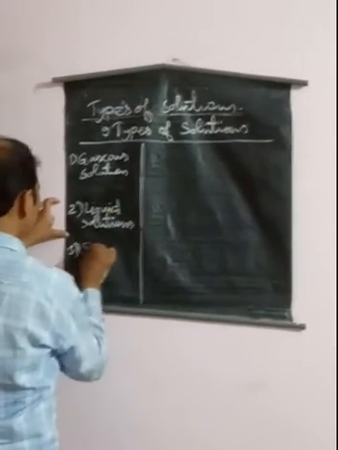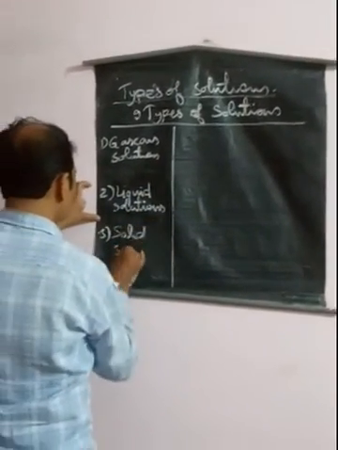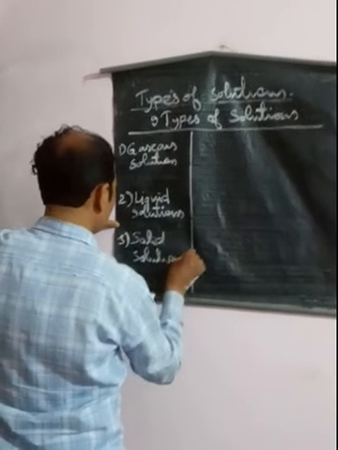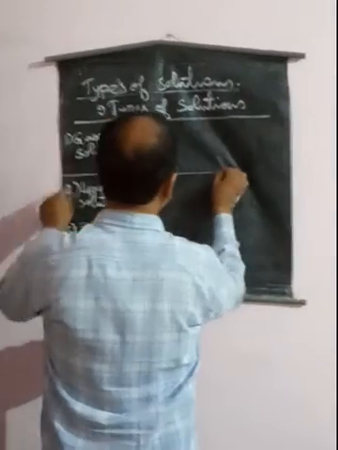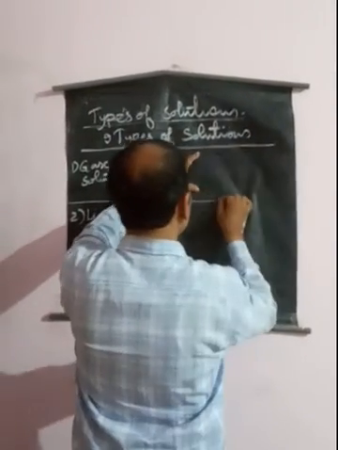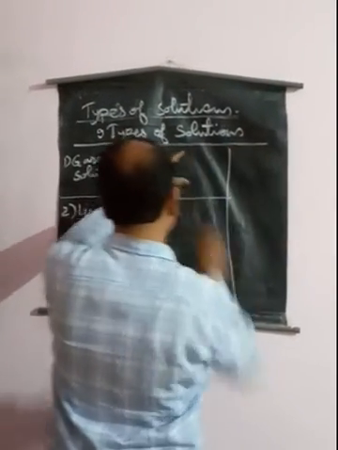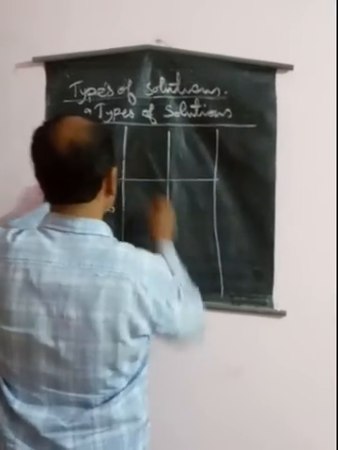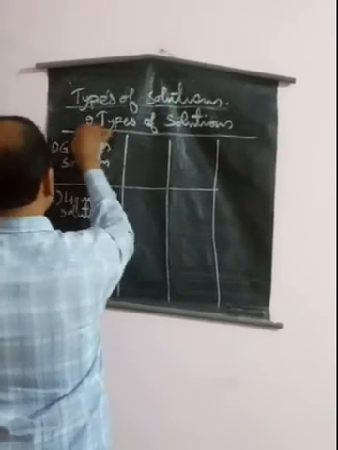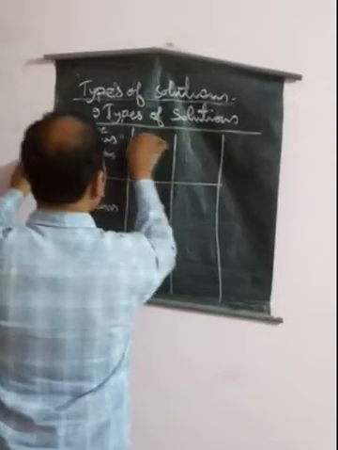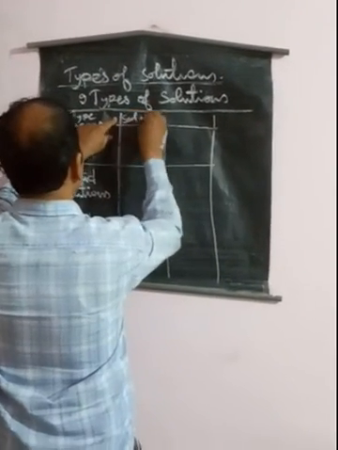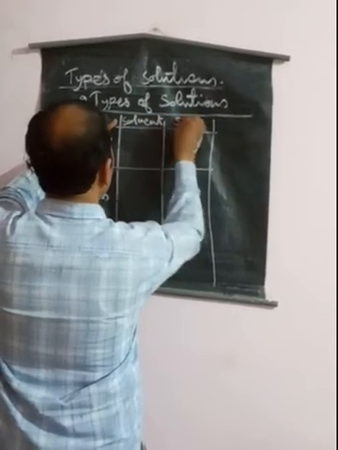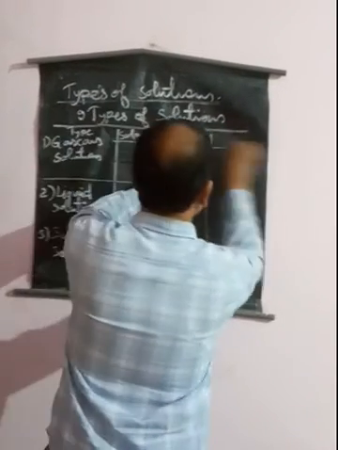And the third type is solid solutions. Now we will see here that gaseous solutions are also divided into 3 types on the basis of solute and solvent. We will see the example here. Here we will see the solute or solvent. This will be the solvent, and here we will see the solute, and here we will see the example.